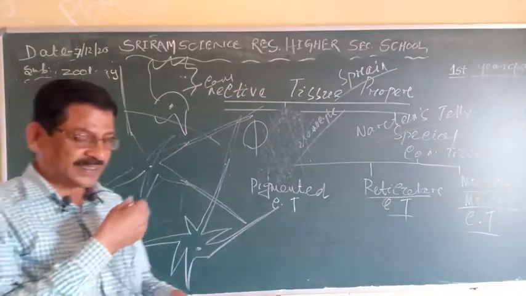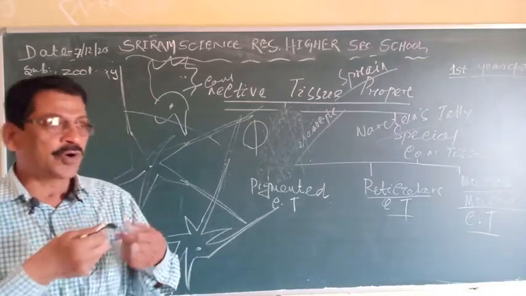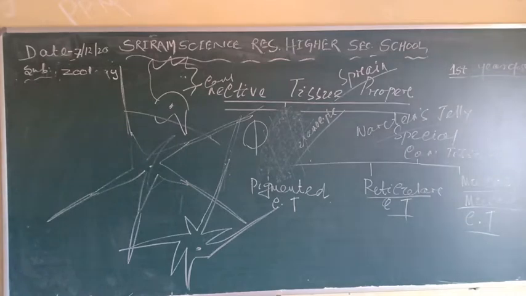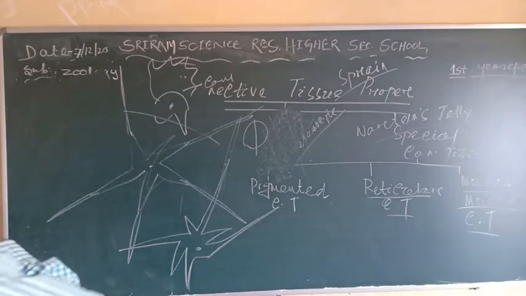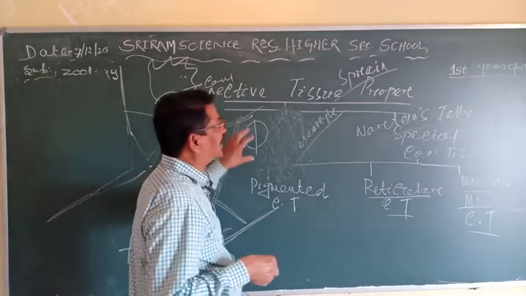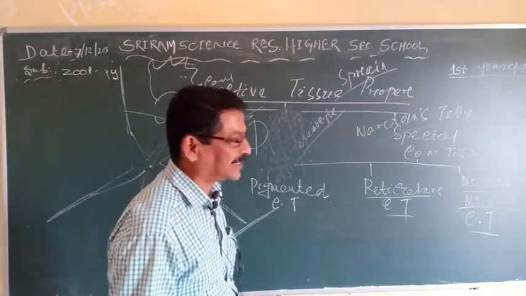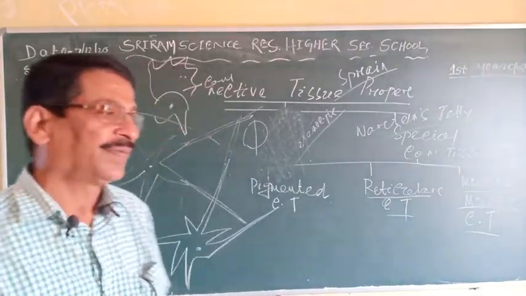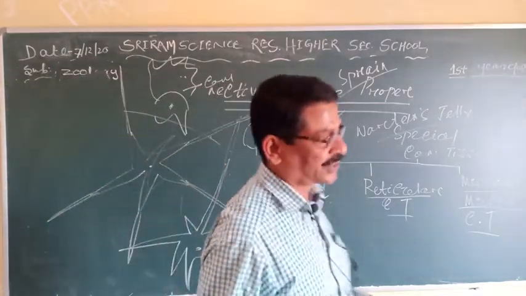So this is the mucoid or mucous connective tissue. This is called the mucus or the mucoid connective tissue. So with this I finish today's class, and in the next class I will start from the skeletal connective tissue, that is the cartilage and bones.